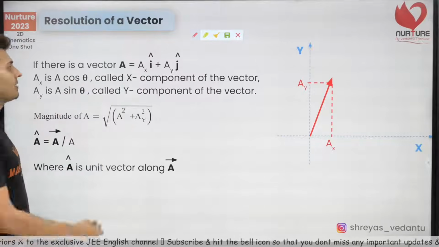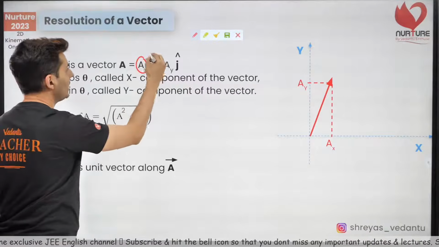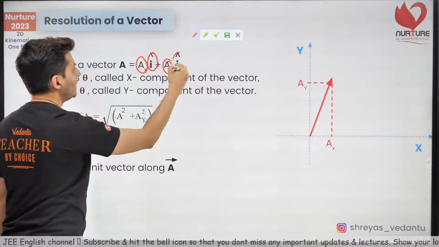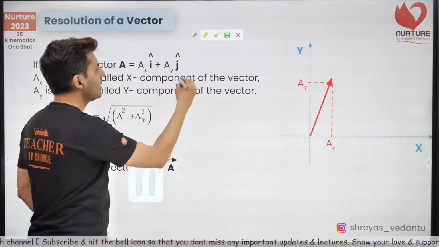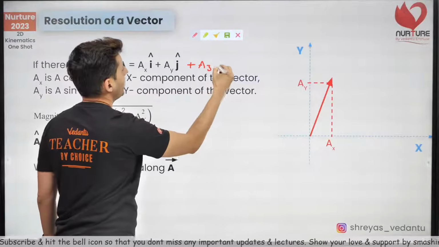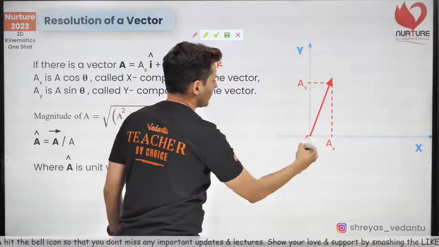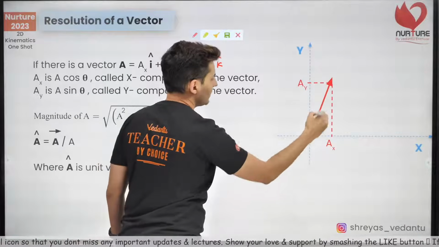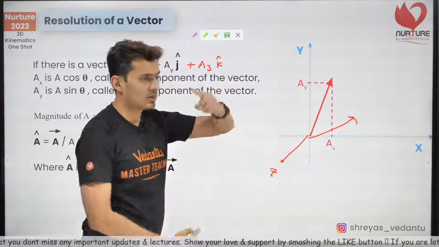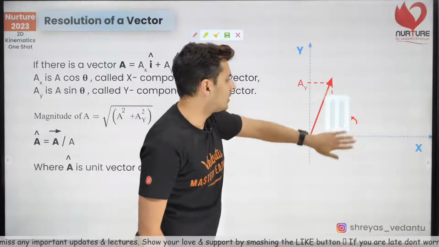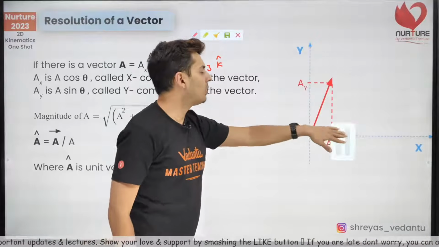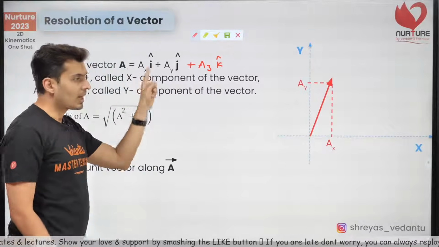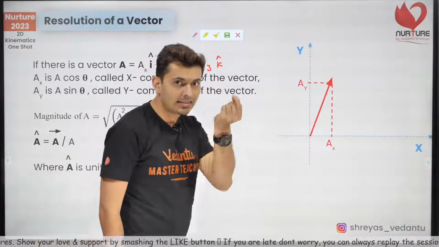Any vector is always represented as the x component I cap, y component j cap. There could also be a z component k cap if there was a z axis and this vector was in 3D. If it was out of the plane of the board, then you can also have a z component. And what are these I, j, k? I is a unit vector in the x direction.